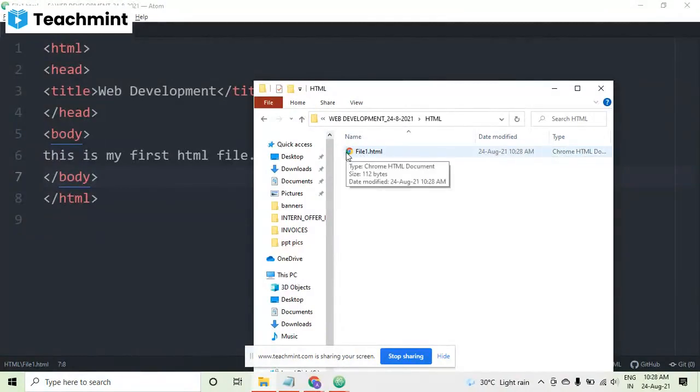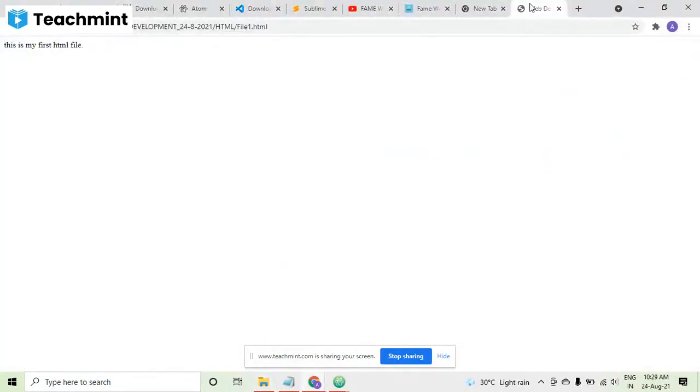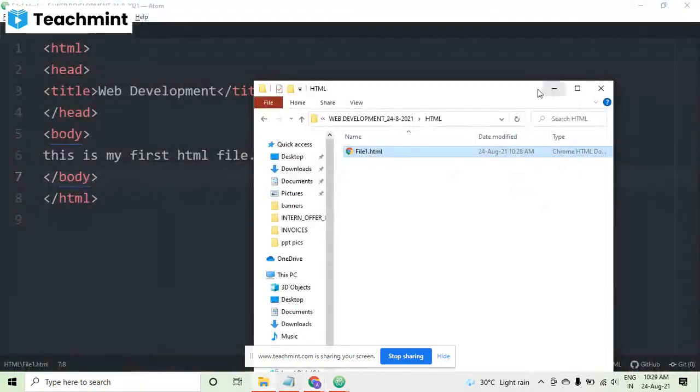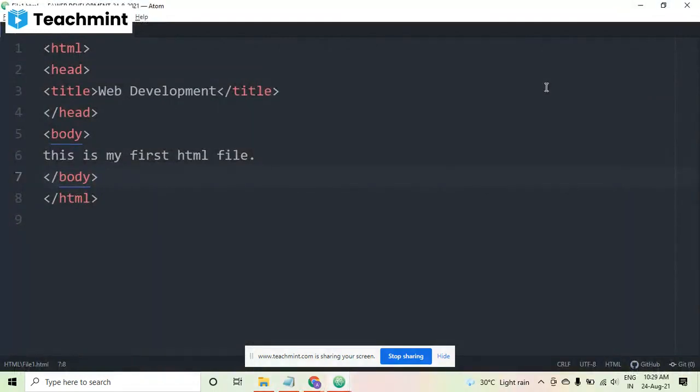Maybe you have Internet Explorer or Edge or Mozilla Firefox or Opera. There are many web browsers. Here I am using Chrome, so this is coming with the Chrome symbol. I am just double clicking on this file, and this file will be opened just like a website. Here you can see on the title it's written web development, as it was written in the code, and on the body you can see it's written, this is my first HTML file. Is this much clear, what we have done?